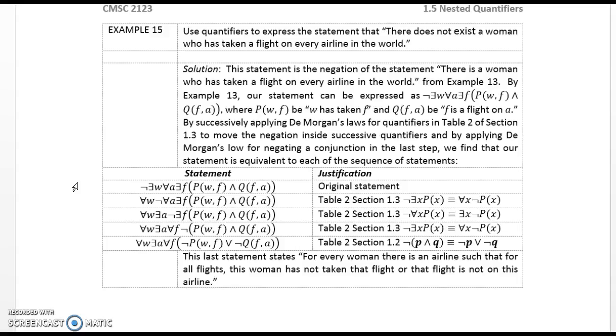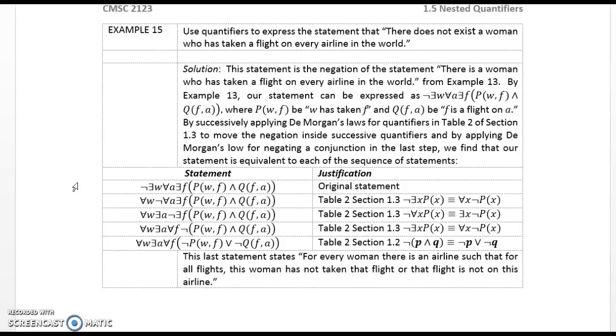By example 13, our statement can be expressed as the complement of there exists W for all A there exists F of P of WF and Q of F comma A, where P of WF is "W has taken F" and Q of F comma A is "F is a flight on A."